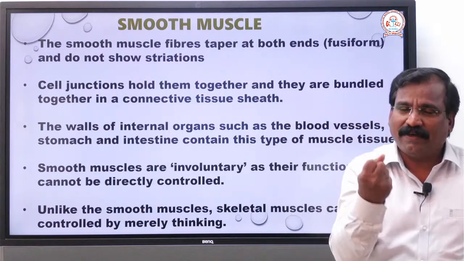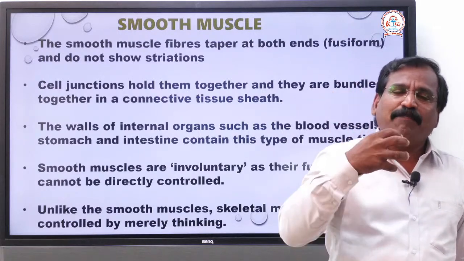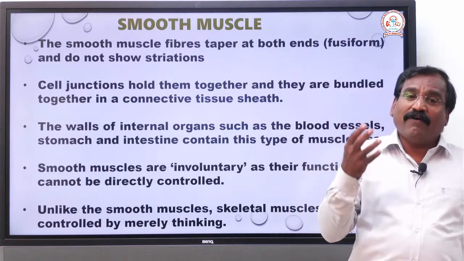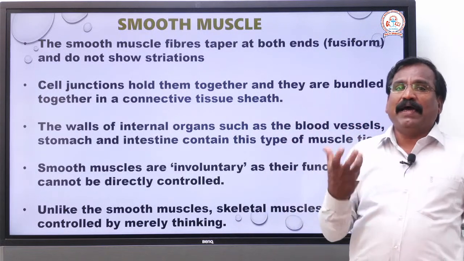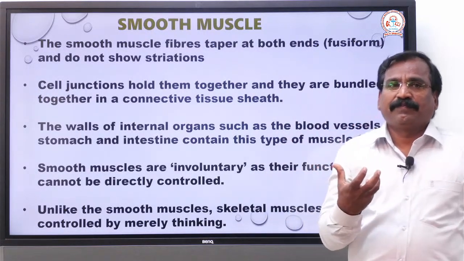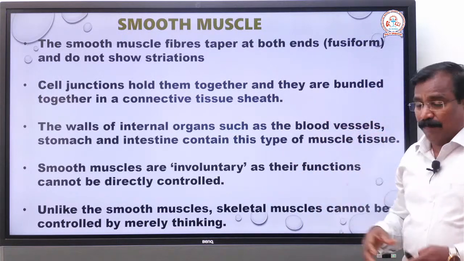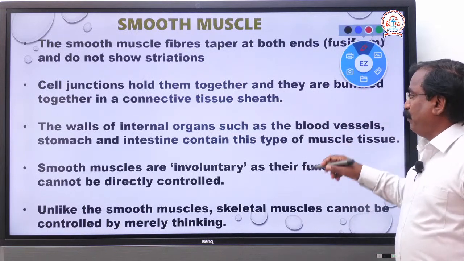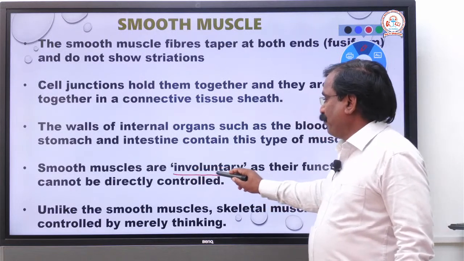Contraction, relaxation, at a regular interval, in a rhythmic manner. Also this comes under the involuntary type, which we cannot control.